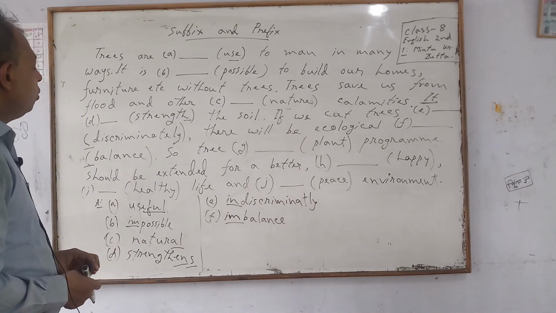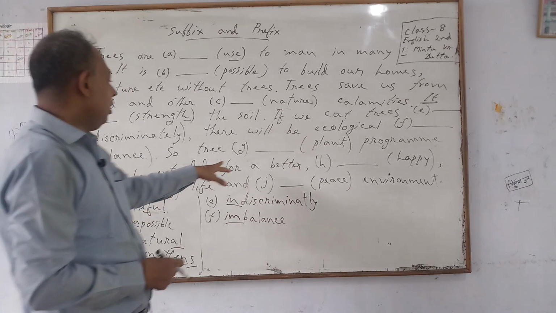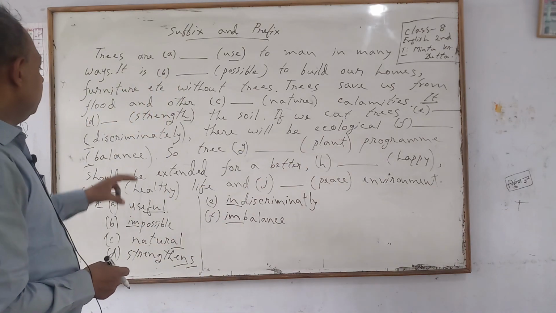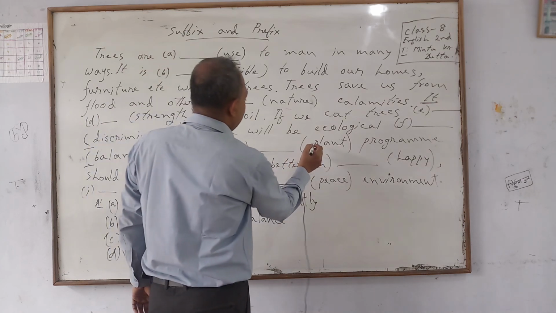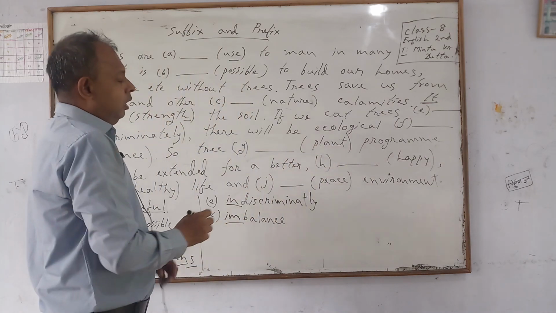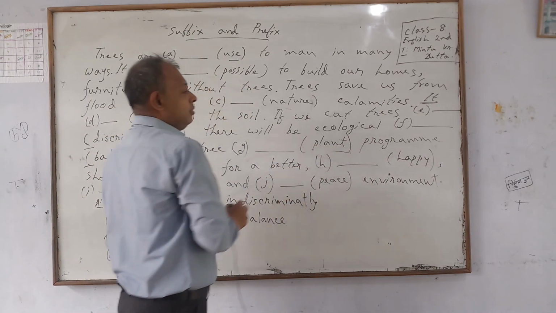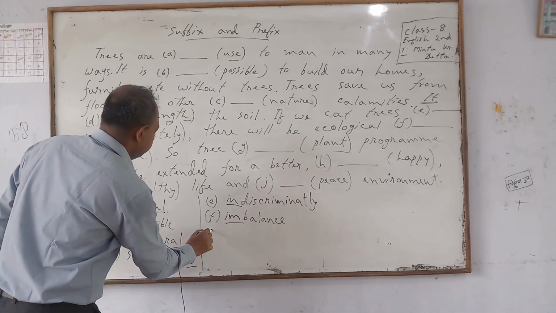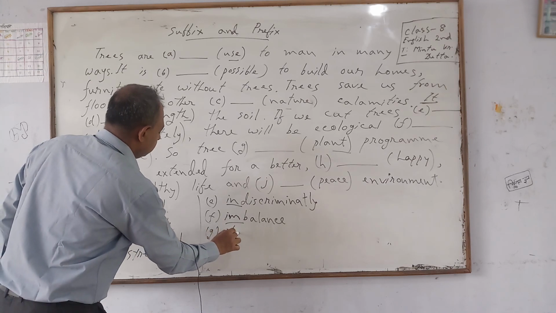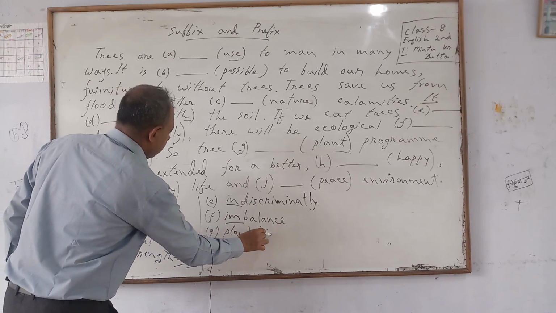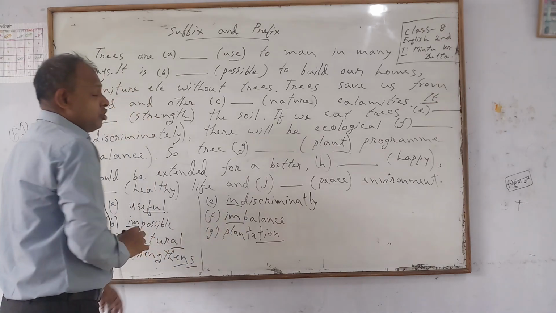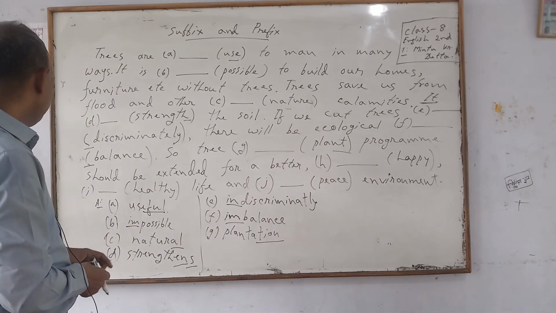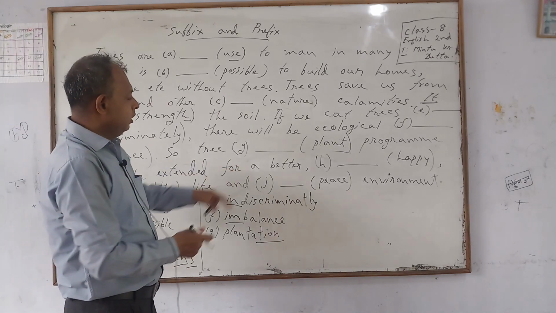Next, so tree G-gap plant program should be extended for a better. Okay. So, tree plantation. I have to add here the suffix tion. Plant plus tion. Look at the answer. Plantation. Here the suffix is tion. Okay. Tree plantation program should be extended for a better.